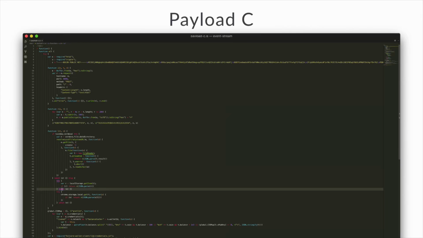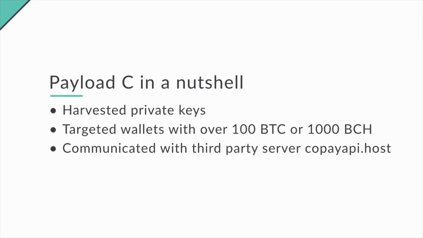It's just a bunch of web stuff, dealing with documents and local storage and stuff like that. The gist of it is it was harvesting private keys, targeting wallets that had 100 Bitcoin or 1,000 Bitcoin Cash, sending that stuff off to a third-party server, really just generic Bitcoin crap. I was really kind of disappointed. Everything seems Bitcoiny now. You get a miner, you get Bitcoin stolen, you get ransomware asking for Bitcoin. Where's the creativity?